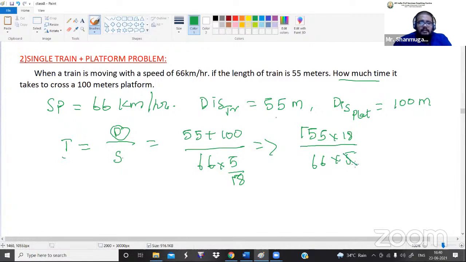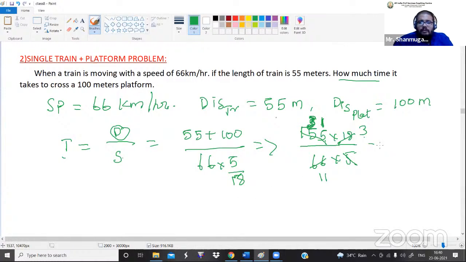So let me cancel this. 5 ones are 5, and this is 31 times. Sorry, 31. 5 threes are 15, and this is 1 time. Now let me cancel in the 6 table. 6 elevens are 66, and 6 threes are 18.